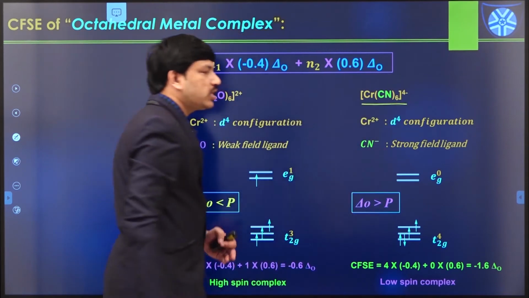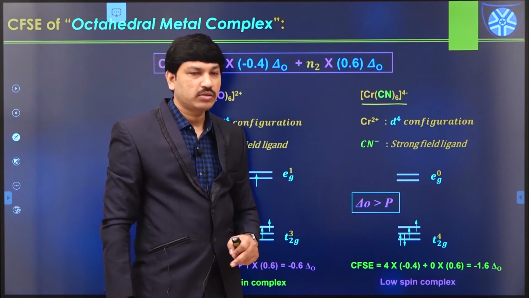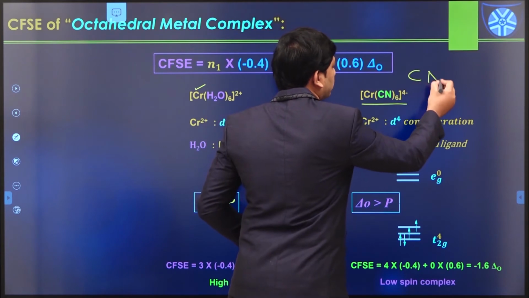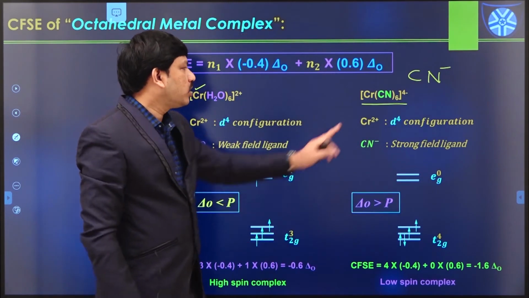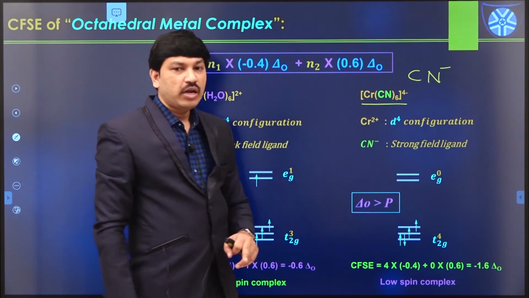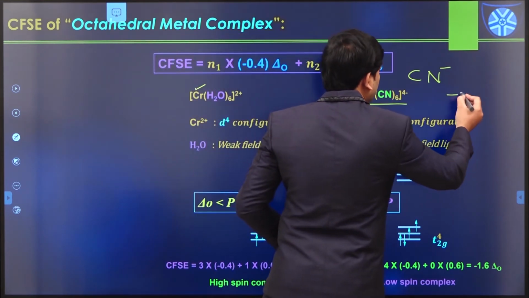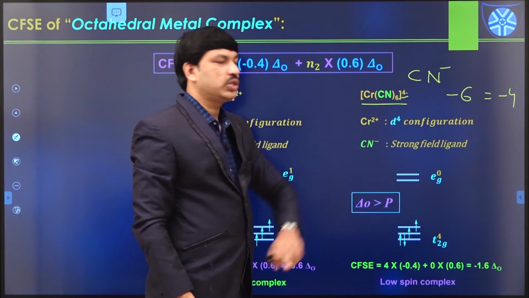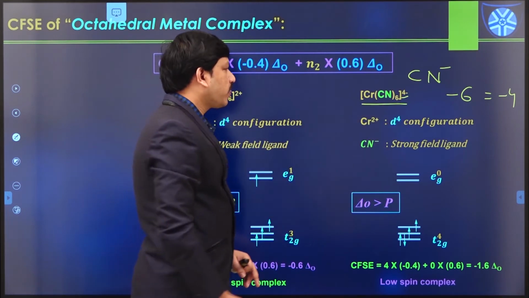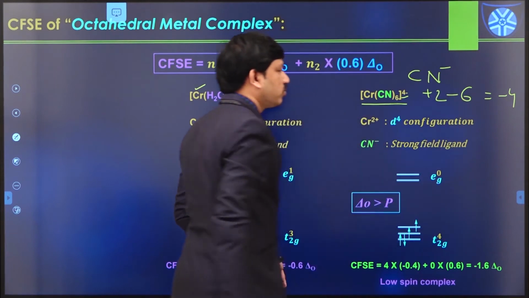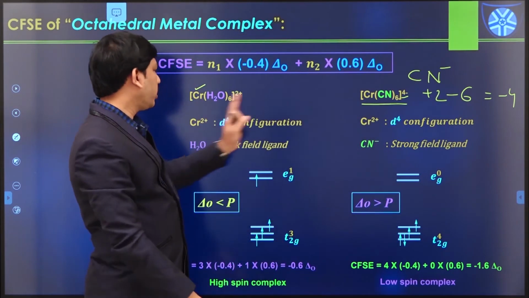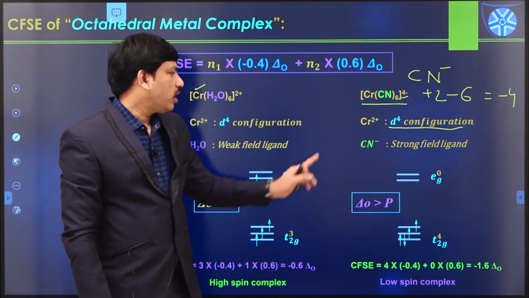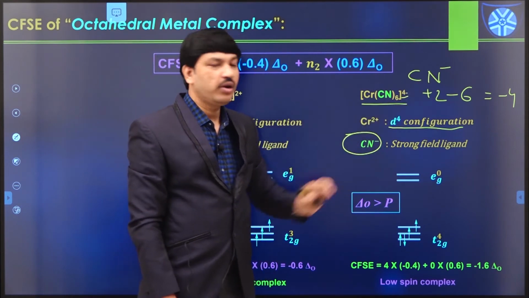This is the hexacyanochromium(II) complex. In this case also chromium, because this is a CN minus ligand. Total how many ligands are available? 6. That means we have a minus 6 negative charge. And what is the overall charge of the complex? Minus 4. Then what is the charge of the cation? That is plus 2. So chromium is available in plus 2 state only. In both cases, chromium is available in plus 2 state only. That means again chromium has a d4 configuration and CN minus acts as a strong field ligand in this case.